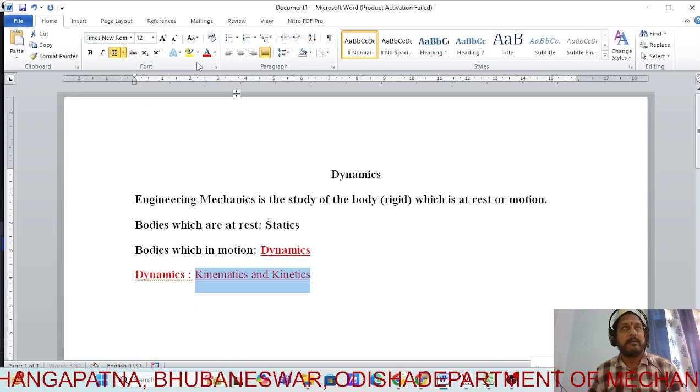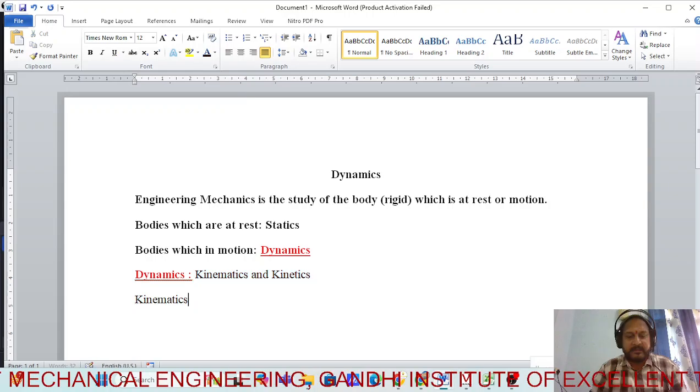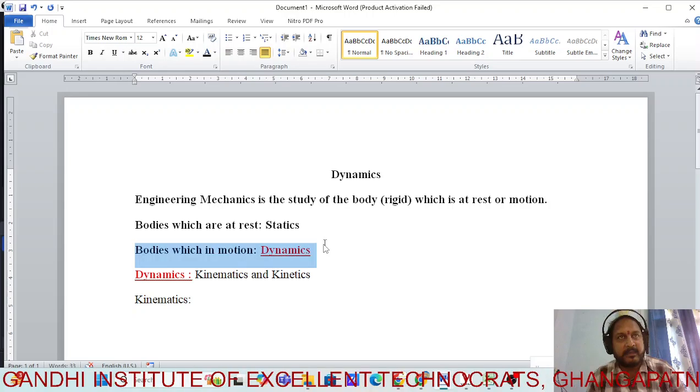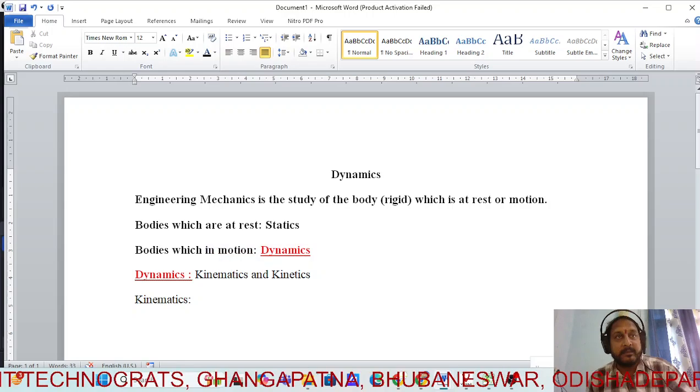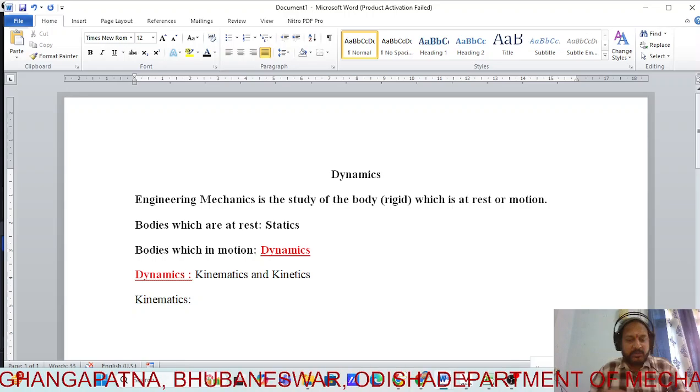Now here, what are kinematics and kinetics? That is the most important thing. Any idea about what kinematics and kinetics are? These are the two things which you are going to deal with in engineering mechanics. As I already told you, bodies which are in motion are called dynamics, and dynamics is further subdivided into kinematics and kinetics. Now, you know how kinematics is defined.